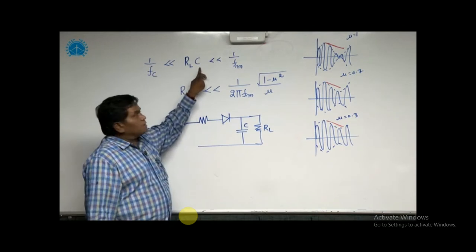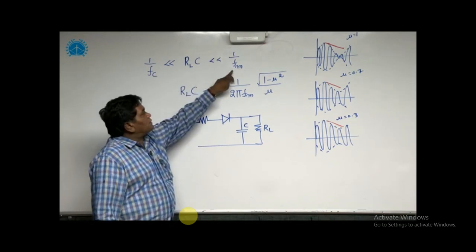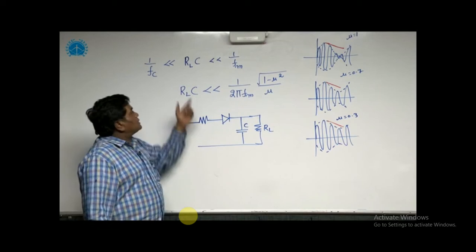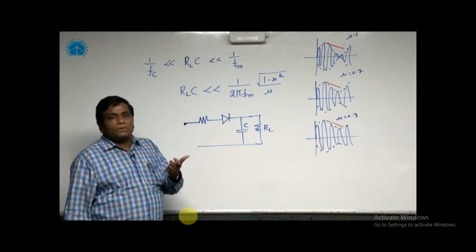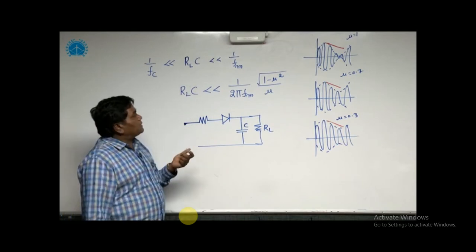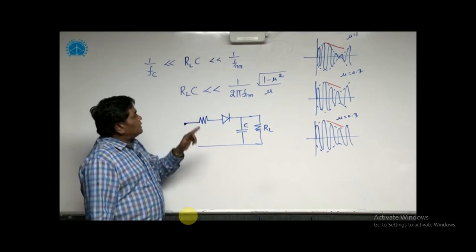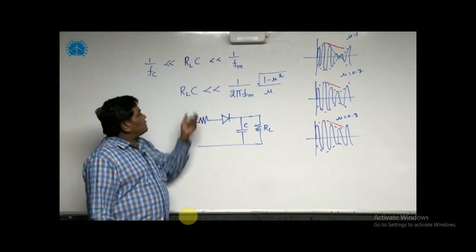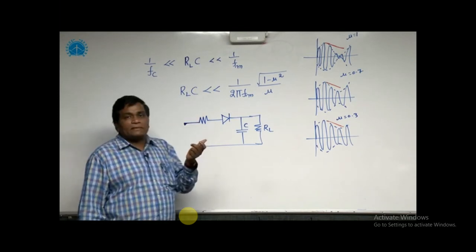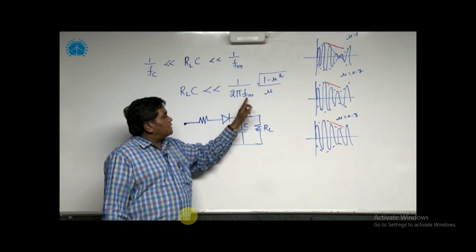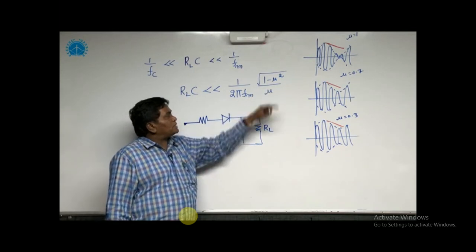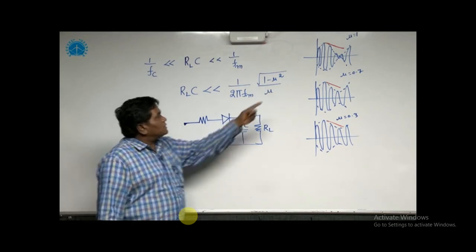So the time constant depends on the message frequency as well as the carrier frequency. Suppose the time constant is too large, then diagonal clipping occurs. So to avoid diagonal clipping, the second condition is required. If you see this formula, the time constant of the envelope detector depends on the message frequency and also on the modulation index. Now see these waveforms.